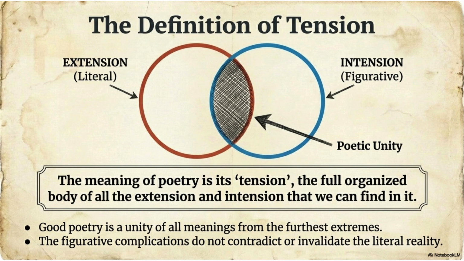A beautiful analogy. Imagine a pair of scissors. One blade represents extension. The other blade represents intention. Can a single blade cut paper? No. Both blades must work together. Similarly, extension alone cannot create poetry. Intention alone cannot create poetry. Poetry emerges when both operate together. That cooperation is tension.